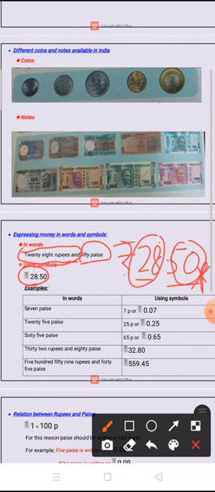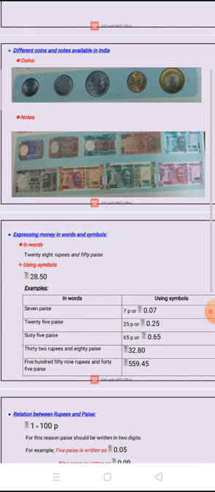When we are using the symbol as well as the dot, we are expressing money in terms of rupees and paisa together. Here we do not need to mention it separately. We use the dot only when we need to express the rupees as well as paisa together. Okay, understood? Now some more examples I have taken.